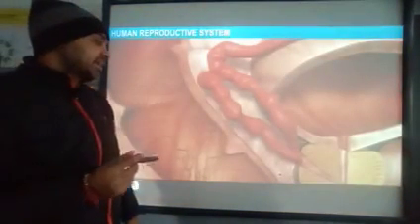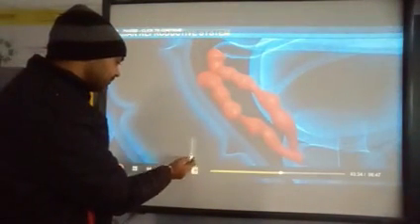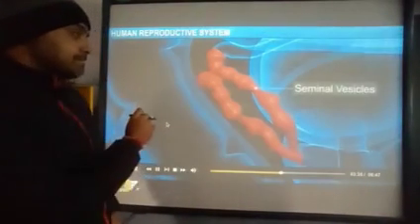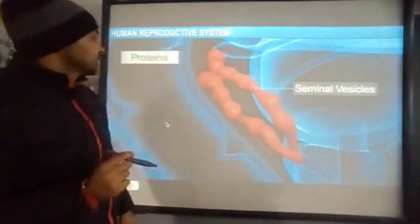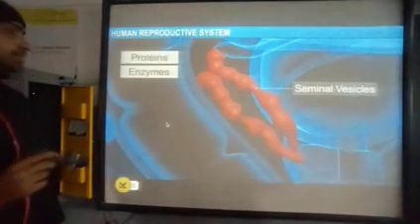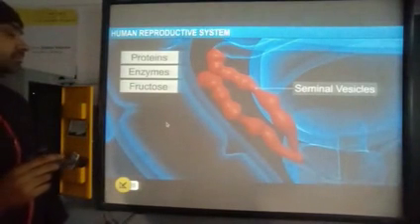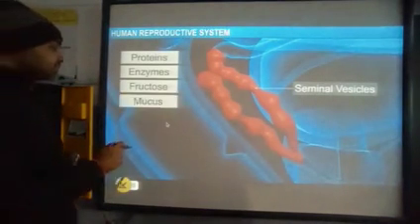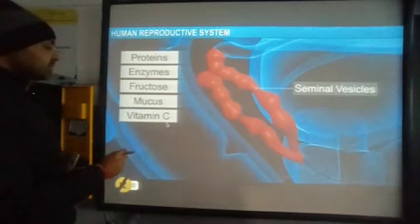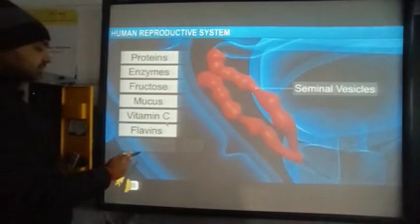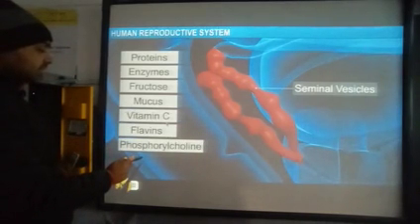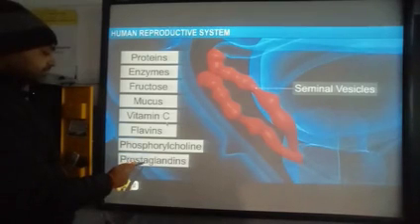What does the seminal vesicle secrete? The secretion contains proteins, enzymes, fructose, mucus, vitamin C, flavins, phosphorylcholine, and prostaglandins.